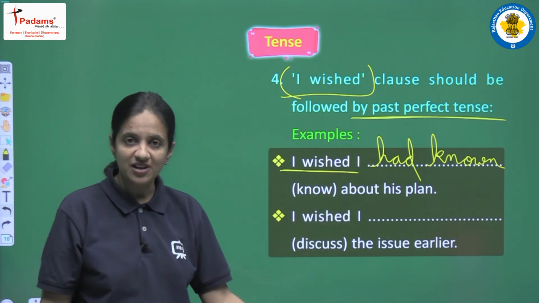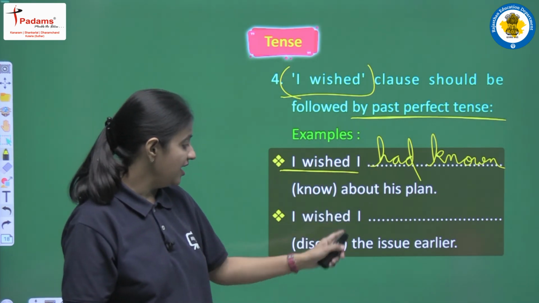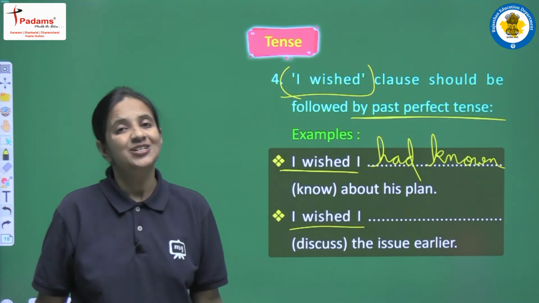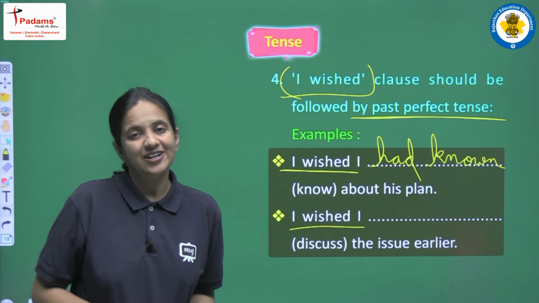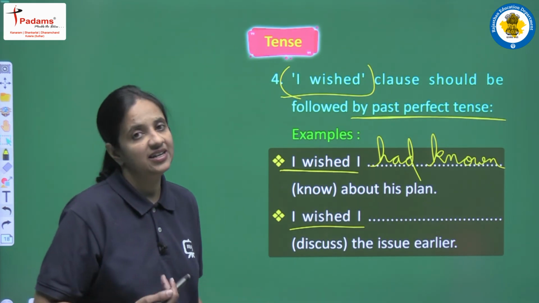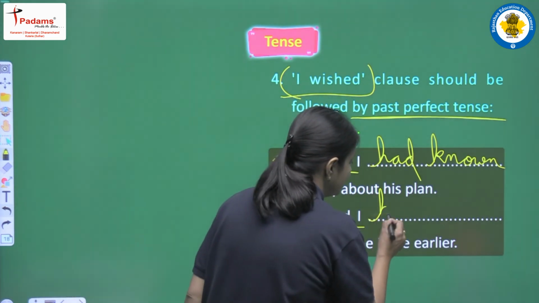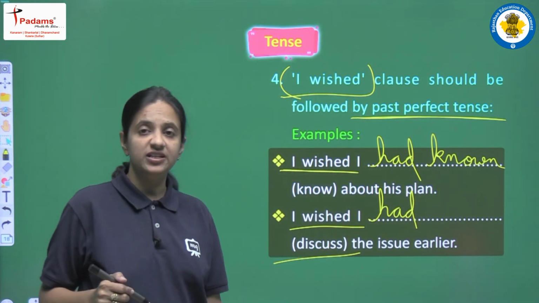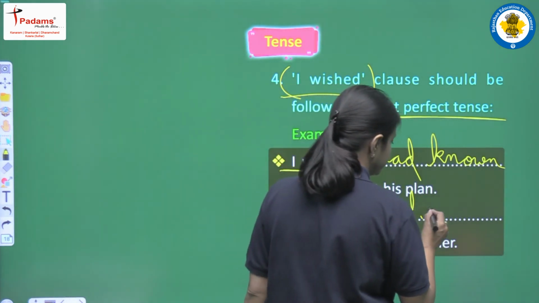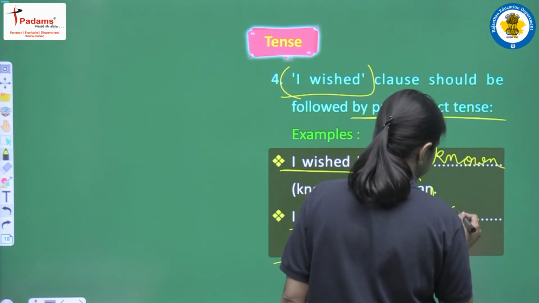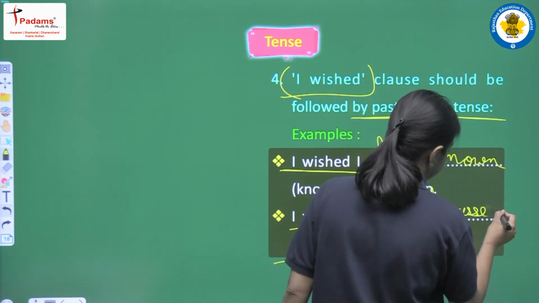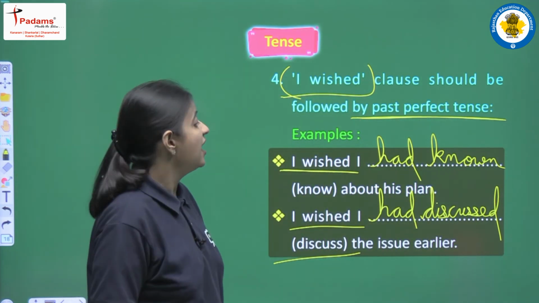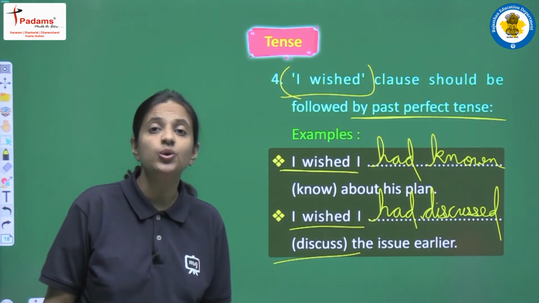One more example we are having, I wished I discussed the issue earlier. So we are having I wished, so we are aware that we have to write past perfect, and past perfect means had plus third form, had as a helping verb, and the third form of discuss will be discussed. So the sentence will be, I wished I had discussed the issue earlier.